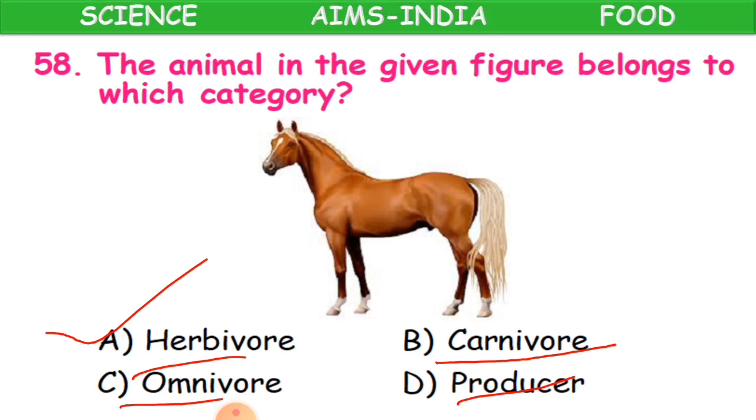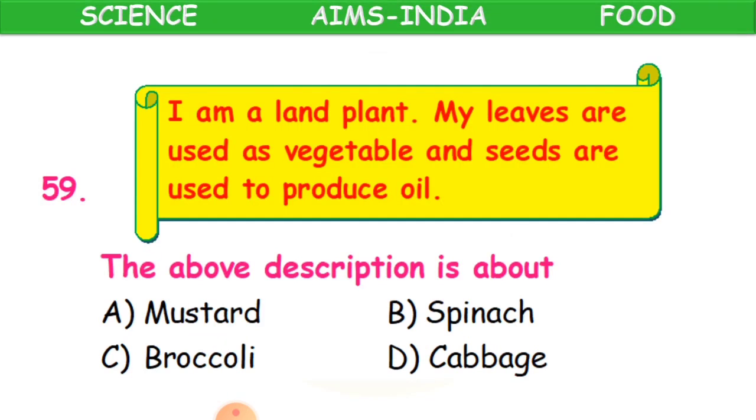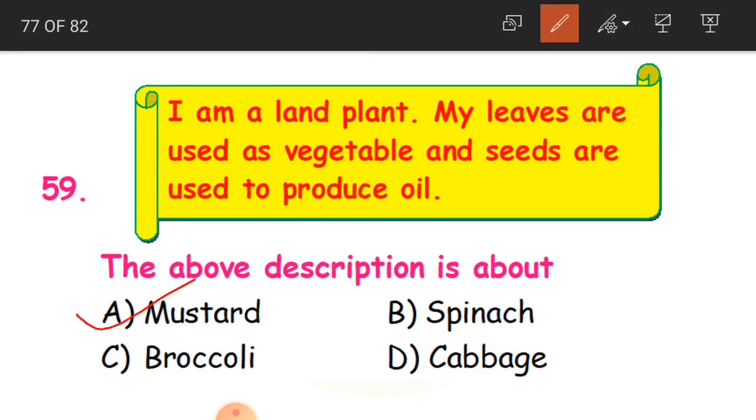Clear, children? Now 59th question. So here is just like a riddle or a puzzle for you. I am a land plant. My leaves are used as vegetable and seeds are used to produce oil. So what is this? The above description is about a land plant whose leaves are used as vegetable and seeds are used to produce oil, and it is also very good for health. So it is nothing but mustard. Okay, mustard is the answer.